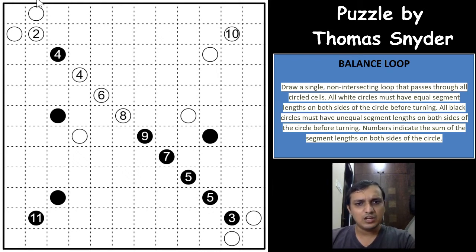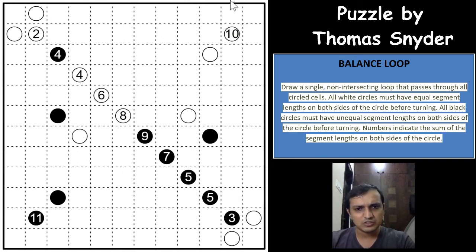There are a few tricks that will help you solve this puzzle. The first thing is that whenever you have a white circle at the edge, at the vertex I would say, then the loop should pass at least 2 cells on both sides. So whenever a white circle is on the edge, the loop cannot turn here. If this was a white circle, the loop cannot turn within the next cell, because then this line also would be a turn, and you would form a single closed smaller loop. The loop cannot intersect itself. That is the main rule here. The loop should not intersect itself and it should be a single closed loop.